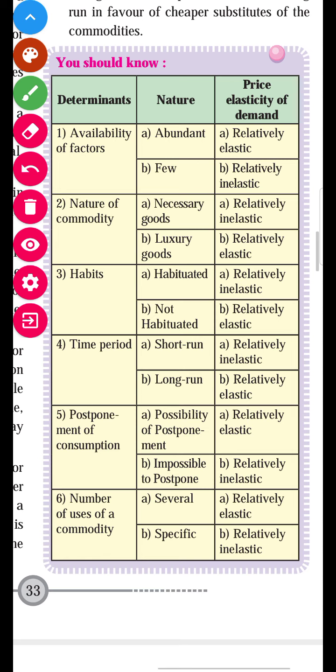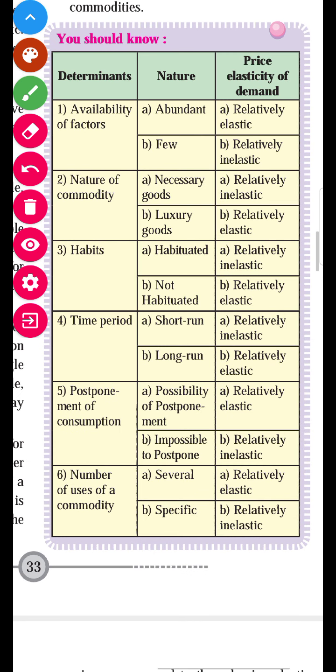There are 5 types of price elasticity of demand. Perfectly elastic, demand is horizontal slope. Perfectly inelastic, demand is vertical slope. Unitary elastic, demand is rectangular hyperbola slope. Relatively elastic demand means demand is flatter slope, and relatively inelastic demand means demand is steeper slope. Because of this you can give the answer. You can easily understand.